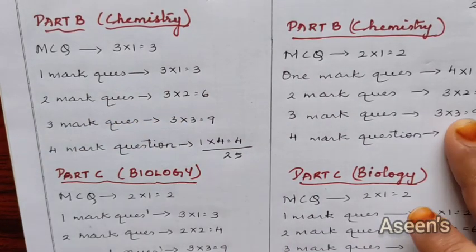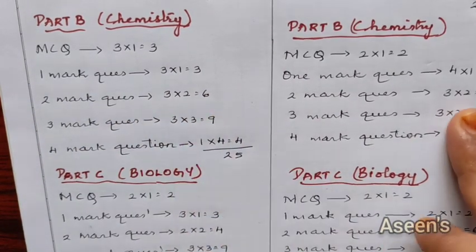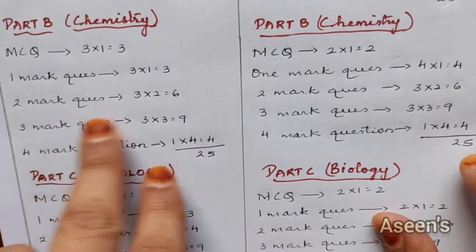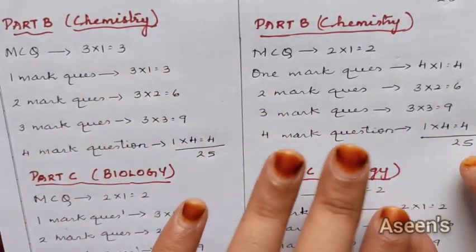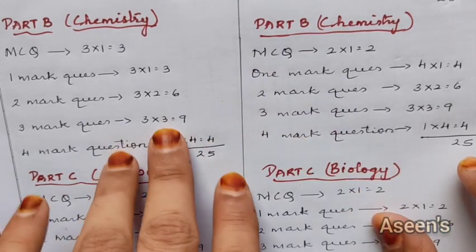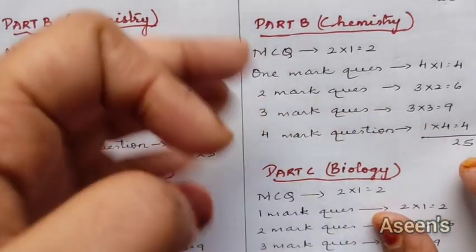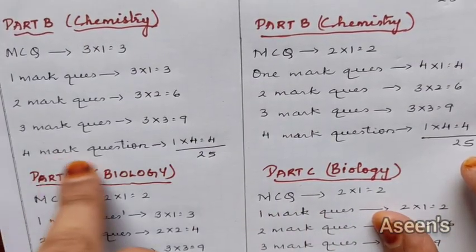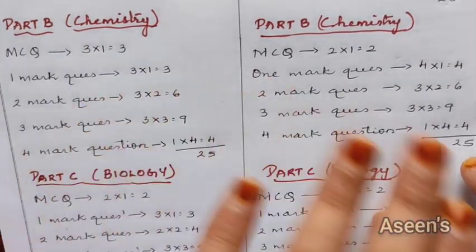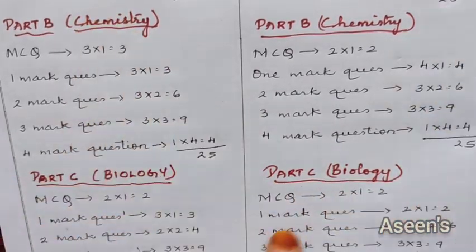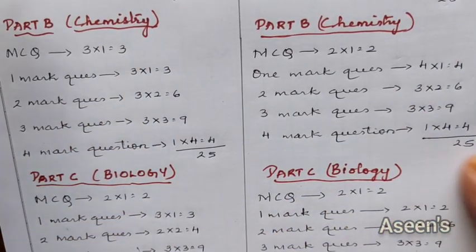Then coming to the 2 mark questions, here we have got 3, and in this case also we have got 3 questions. Then once again 3 mark questions, 3 and 3. As I said, whichever paper you select, you are going to get 3 mark questions, 3 in every paper, in every category, in every part. Now coming to 4 mark questions, in both the cases we have got 1 four mark question. So a total of 25 marks.